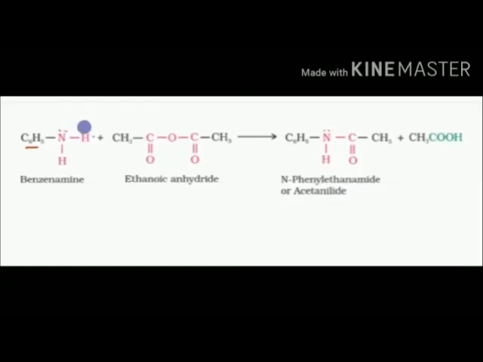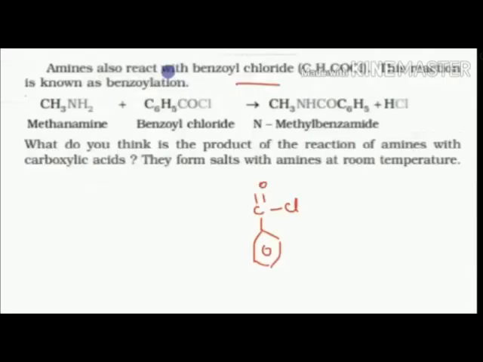Now, if the alkyl group is a benzene group, then also the same reaction occurs. And if instead of acetyl chloride there is an ethanoic anhydride, then also the acetyl group CH3C double bond O gets attached to it, and H is eliminated from the amine group, and CH3COOH, acetic acid, is eliminated. We have to introduce the acetyl group CH3CO on N. In the anhydride also we take out this, and the other product we are getting is acetic acid. Important note: we are getting two products, acetic acid also.